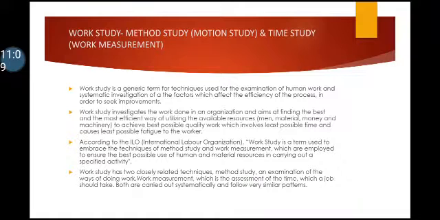According to the ILO, International Labour Organization, work study is a term used to embrace the techniques of method study and work measurement, which are employed to ensure the best possible use of human and material resources in carrying out a specified activity.